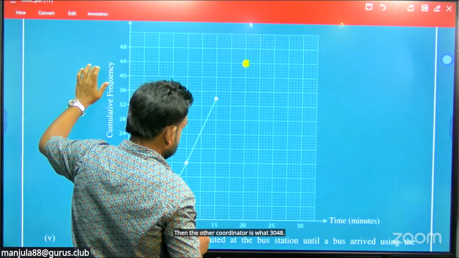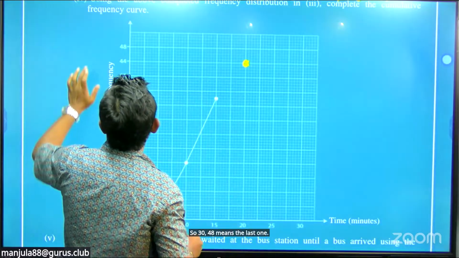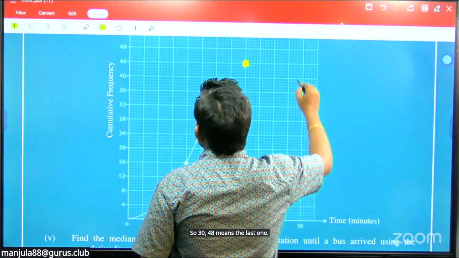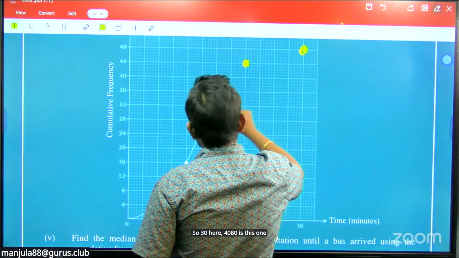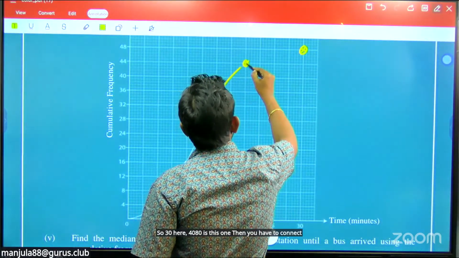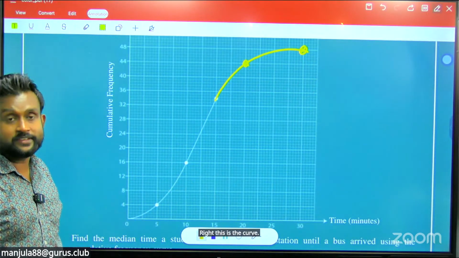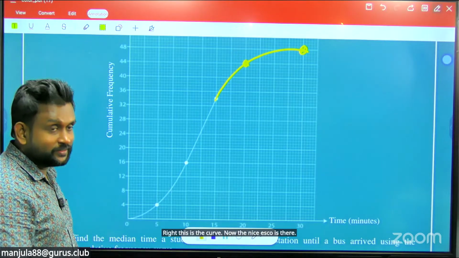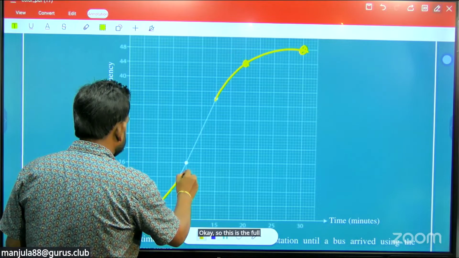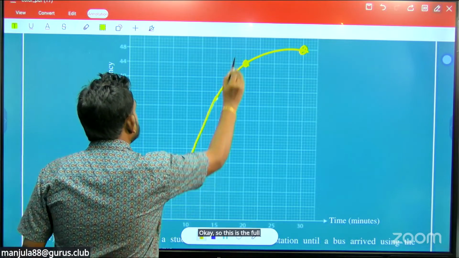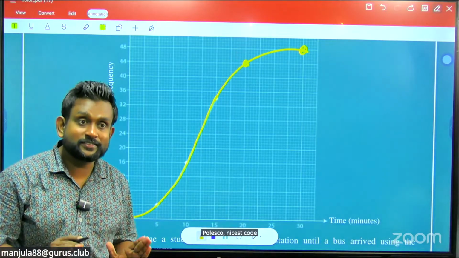So 30, 48 is the last one. So 30 here, 48 is this one. Right. Then you have to connect it this way. This is the curve. Now the nice S curve is there. Okay, so this is the full S curve. Nice S curve. Actually, this is the S curve.